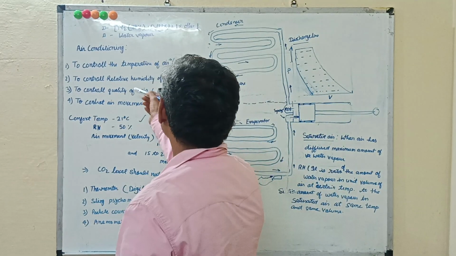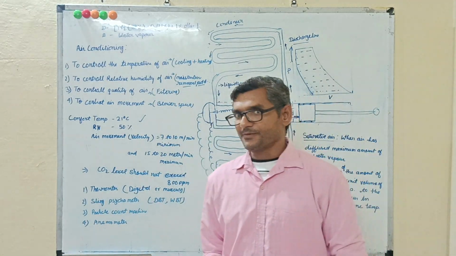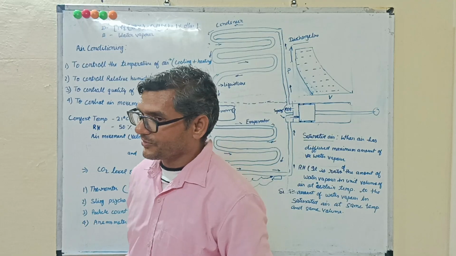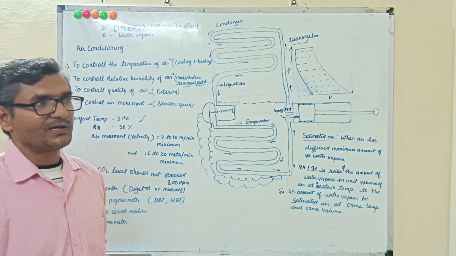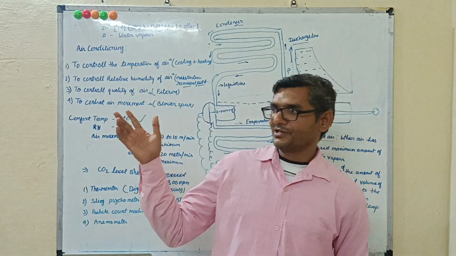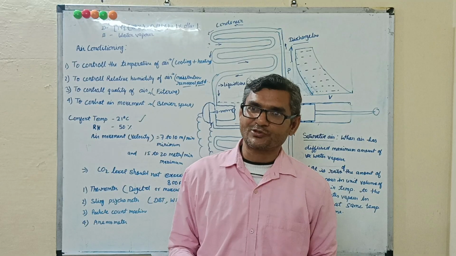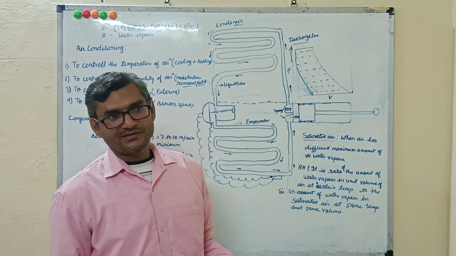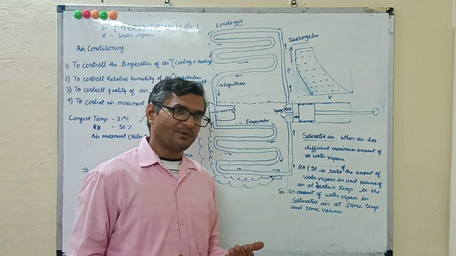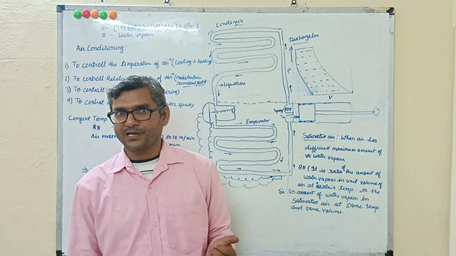Next, we have to control moisture. Moisture means water vapor. Air has water vapor, and it also affects our body. Suppose in the rainy season, air has more water vapor, up to saturation. When air has the maximum amount of water vapor, it is said to be saturated air.